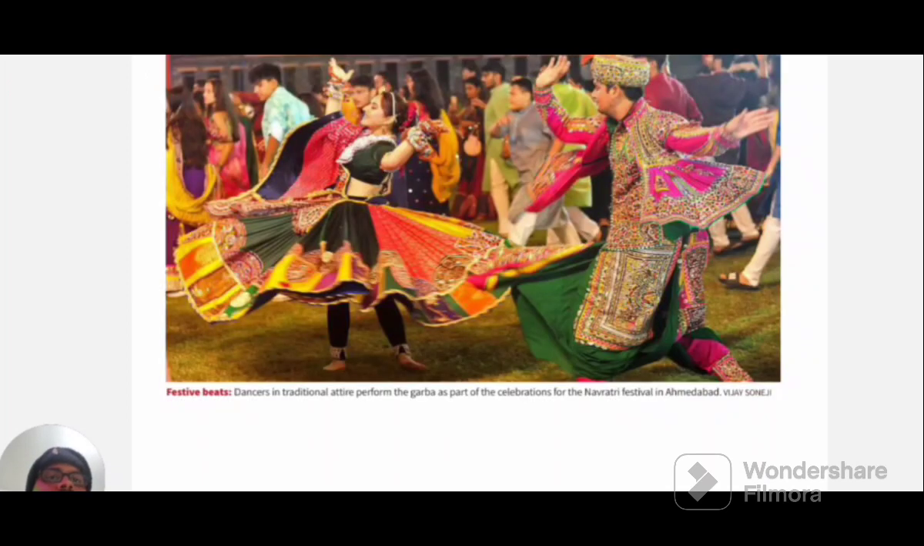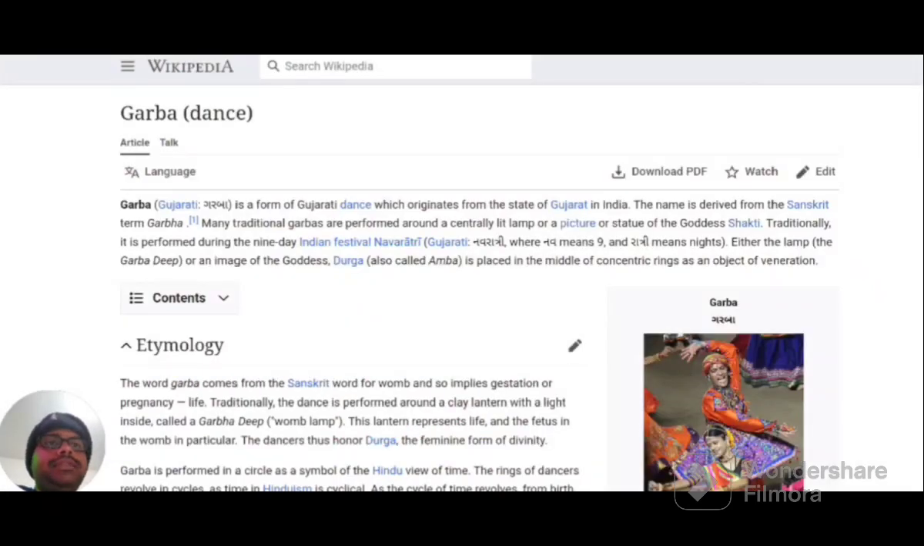Here is the dancing picture that is shown in the Hindu newspaper. The dancers are performing the Garba dance. This is on the occasion of the Navratri festival in Ahmedabad, Gujarat. So this becomes important news for our art and culture subject. Let's learn the basics of Garba dance. This Garba dance is a form of Gujarati dance. You should remember the Garba dance belongs to Gujarat state. It is mainly performed on the Navratri festival.